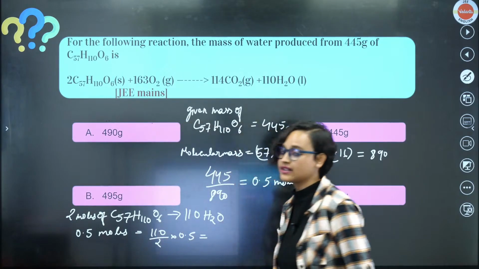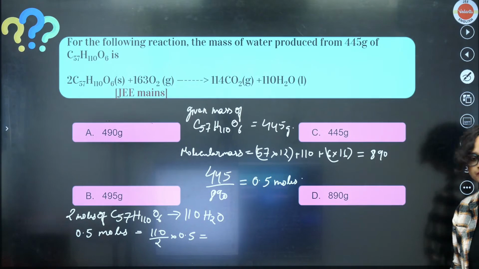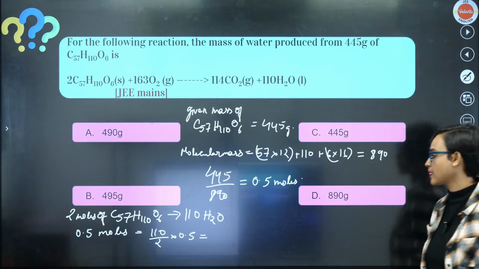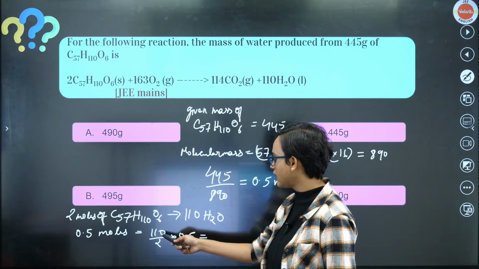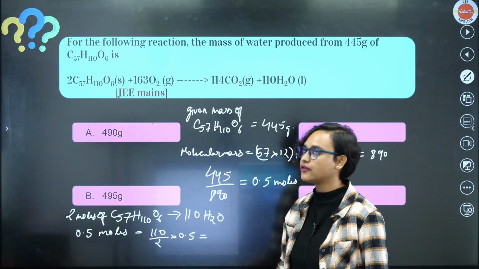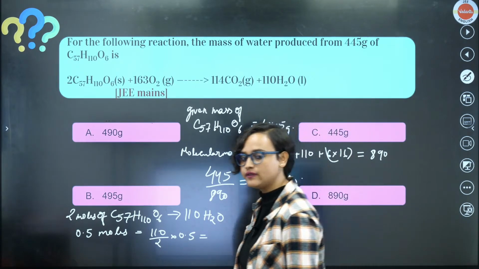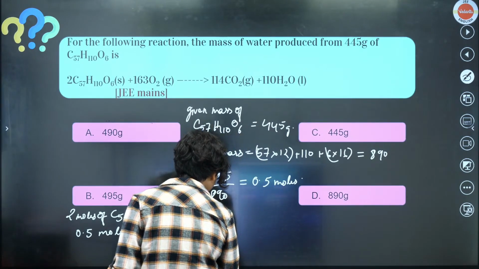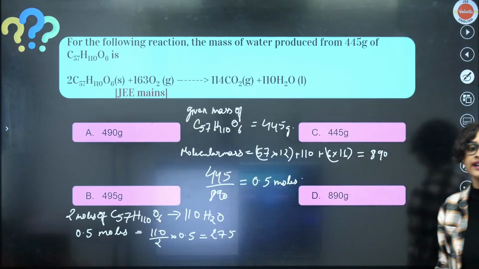Calculate this and tell me what is the answer. 55 into 0.5 will be 27.5.